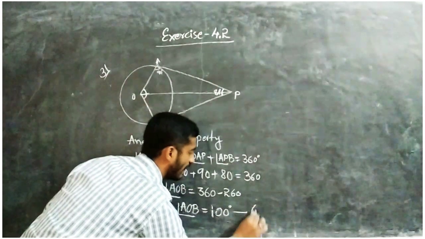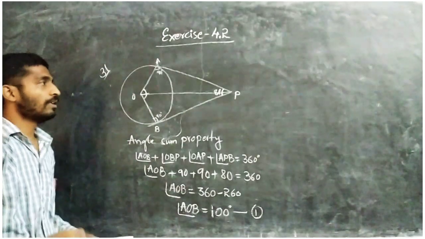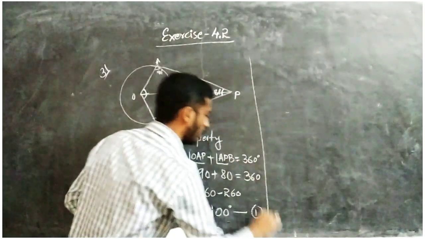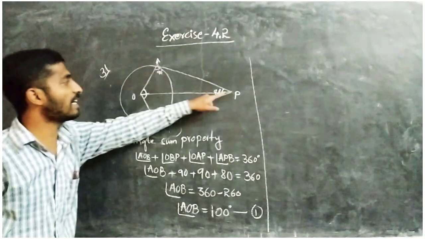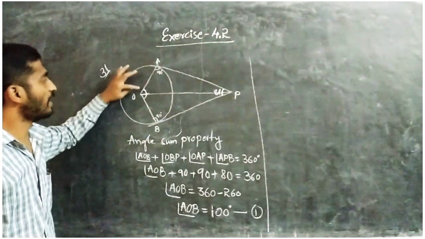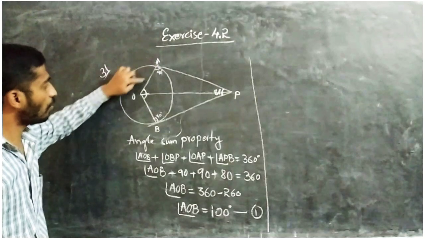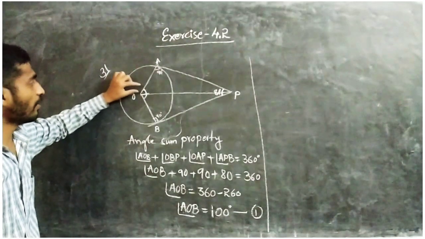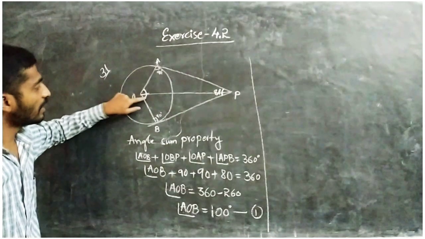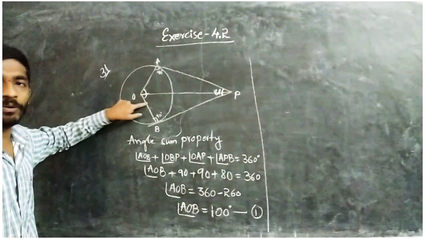Let's take this as equation number 1. Now what do we have to do? We need the inside angle. POA is a part of the whole angle AOB, and this part we have to find. For this you need to show that these two angles are equal.